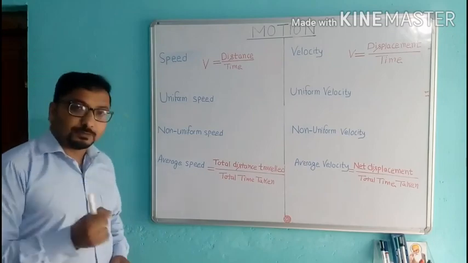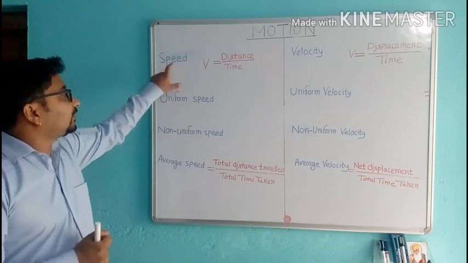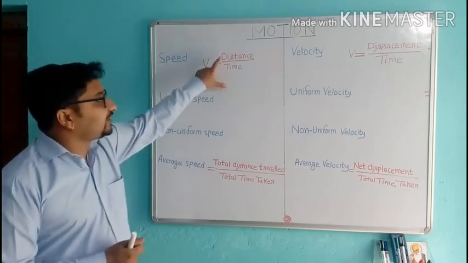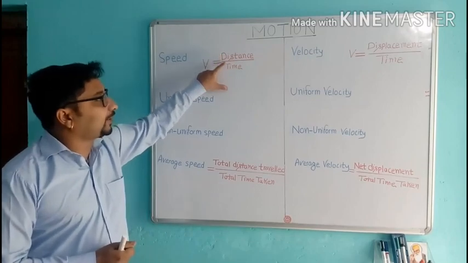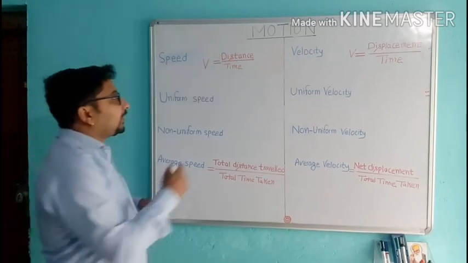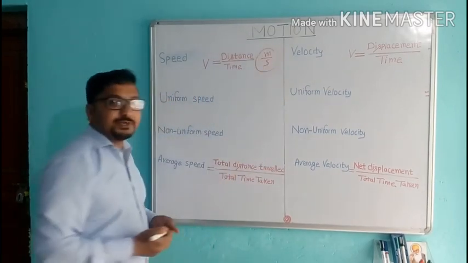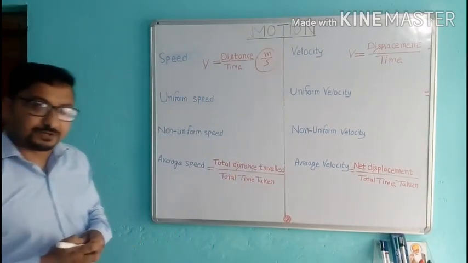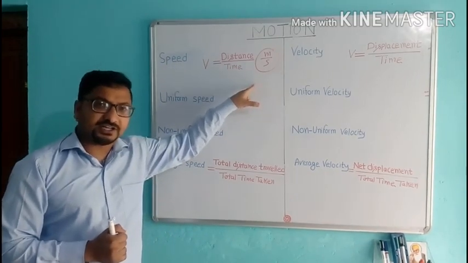Today we will discuss some important terms related to the motion chapter. First of all, speed. It is the distance covered by an object per unit time. If we measure distance in meters and time in seconds, then its unit will be meter per second. It is a scalar quantity.